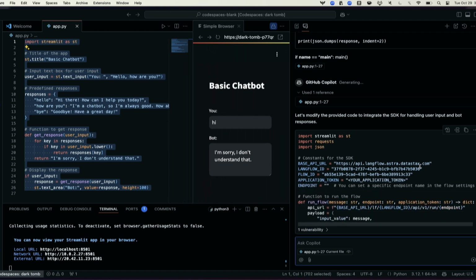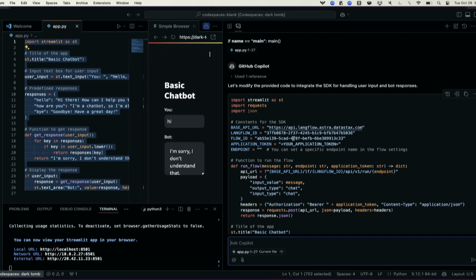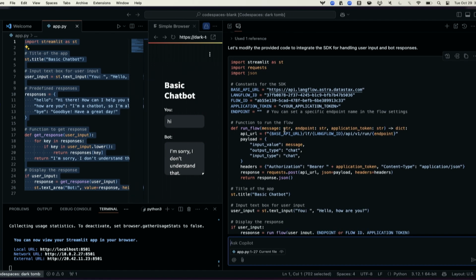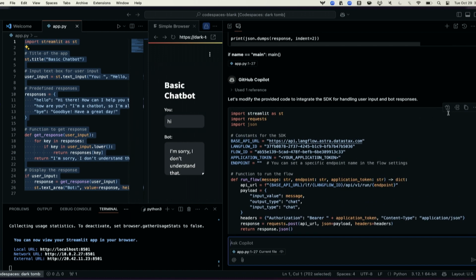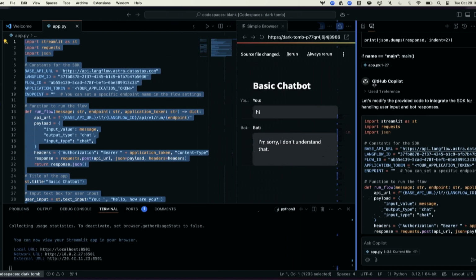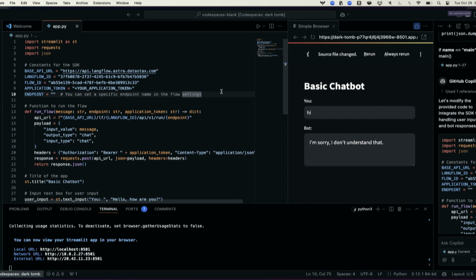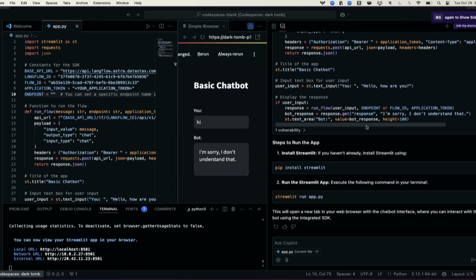Okay, now check out what it's already doing. You can tell right away if you take a look up here, it's actually grabbed that part of the code. You can see this run flow with the message and everything. Okay, I mean, it looks okay, right? Obviously, again, we're going faster than I would normally suggest. All right, so now I've got some code. Now let's take a look at it. Let's see what else it told us here.